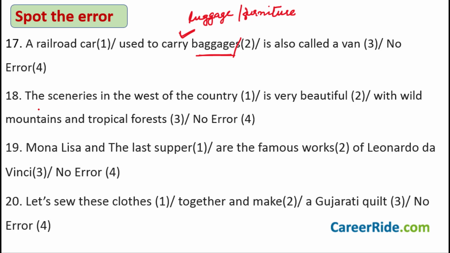Sentence number 18. The scenery in the west of the country is very beautiful with wild mountains and tropical forests. I'm sure this sentence is pretty easy for most of you. The mistake is actually in the first part of the sentence. And the mistake is this word sceneries. Because there is no word called sceneries. You would just say scenery. Right? The scenery in the west of the country is very beautiful with wild mountains and tropical forests.